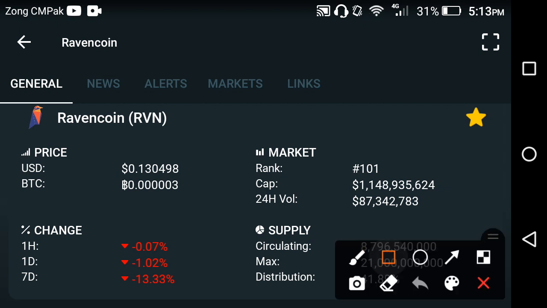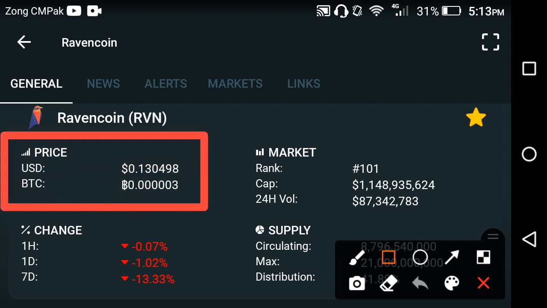Anyways, let's start the video and let's move on. The current price of the Ravencoin in the market is 0.130498 USD.